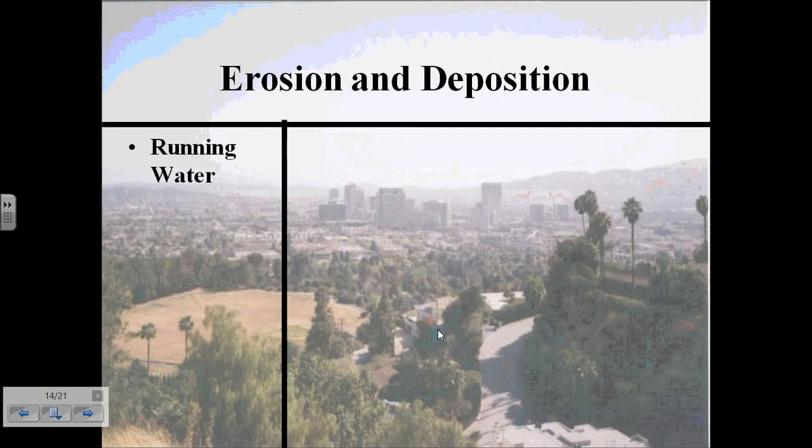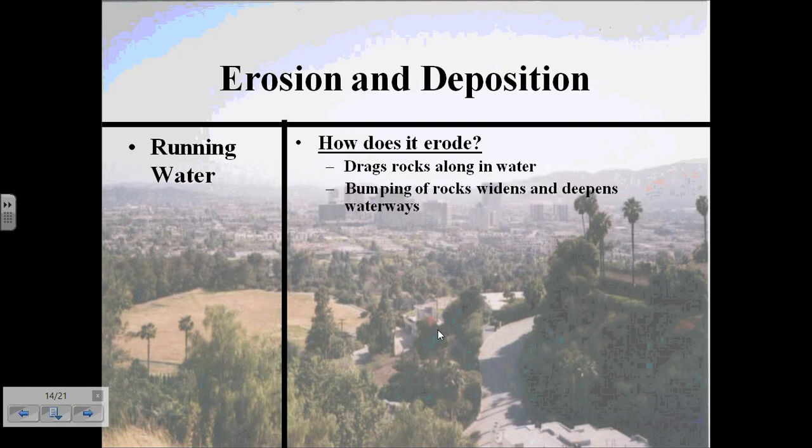Now, let's talk about erosion and deposition and how they work together to form land masses and further on. Now, with running water, we want to know, how does it erode? Now, as I mentioned, water has the ability to drag rocks along in the water. This can move the rocks downstream. Now, the bumping of rocks widens and deepens the waterways, and that makes it faster. That makes it wider and able to carry more sediments.